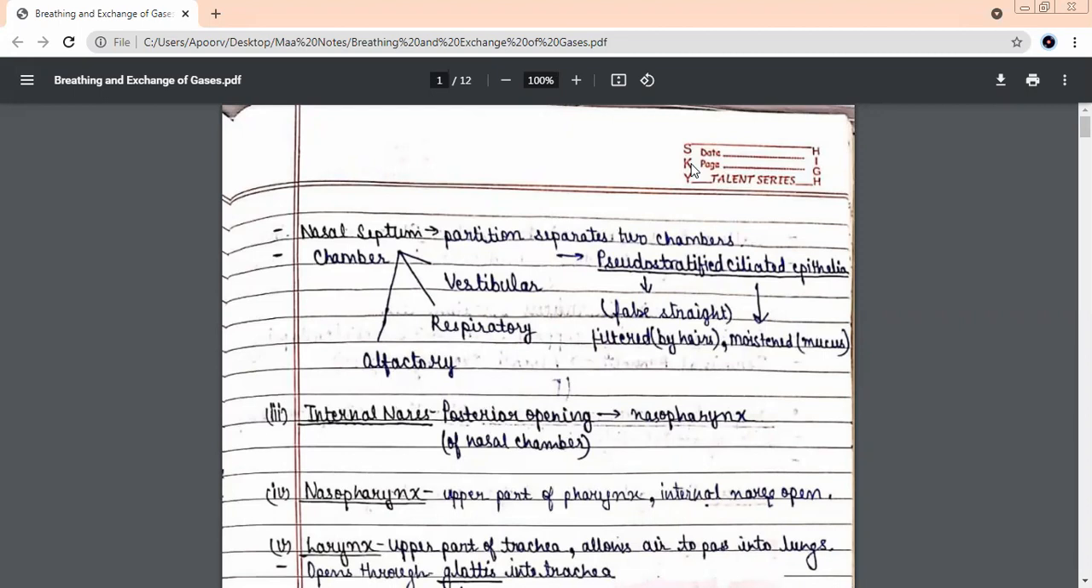So what is the vestibular chamber known as? Let me tell you briefly, it's not there in the syllabus. It is known as the filtration chamber. What is this chamber known as? Filtration chamber. Yes. All people say that we should breathe through the nose, although we can breathe through the mouth also. Can we breathe through the mouth? Yes, ma'am.